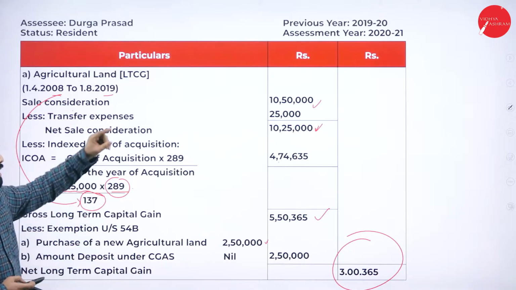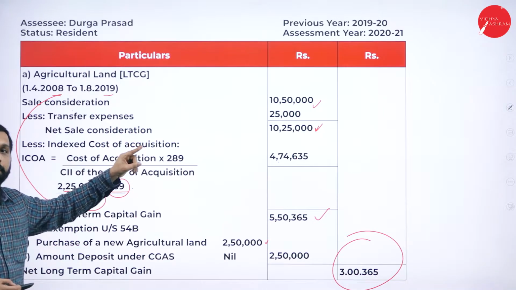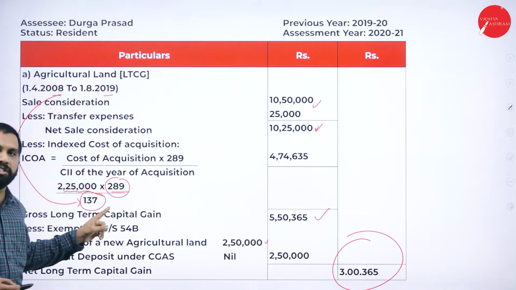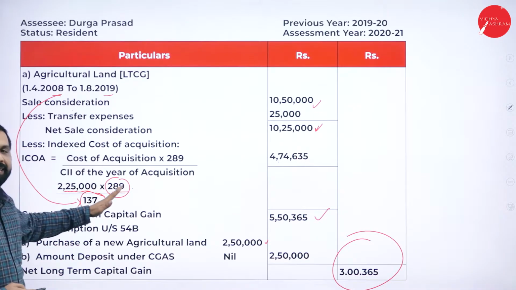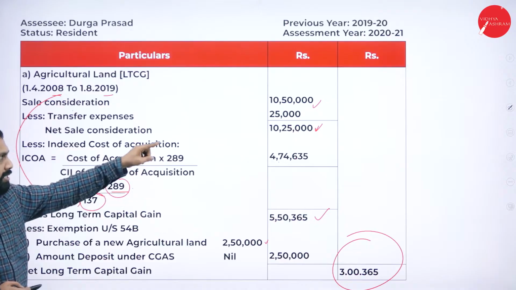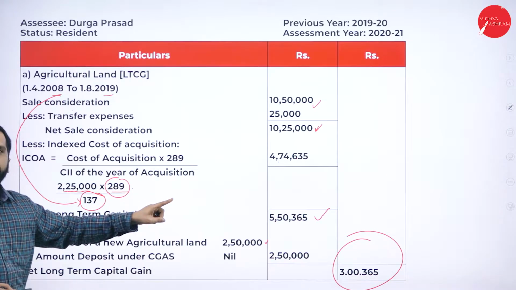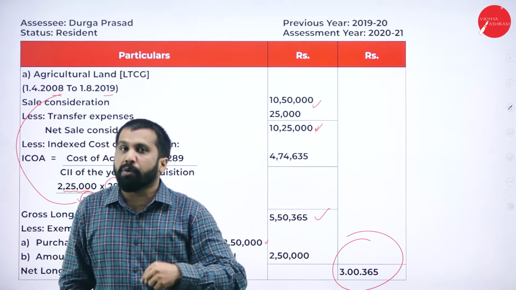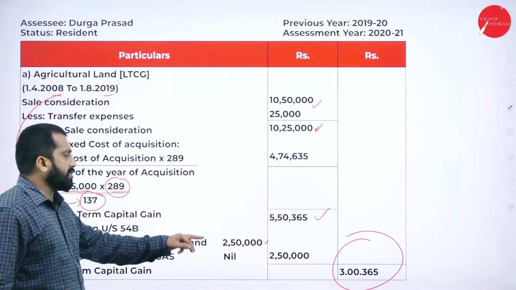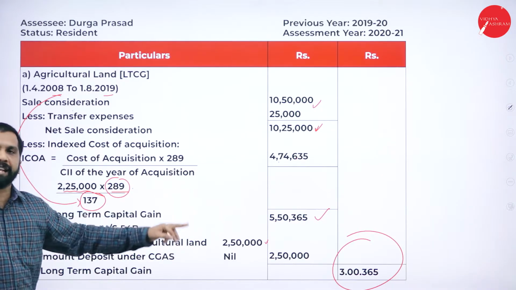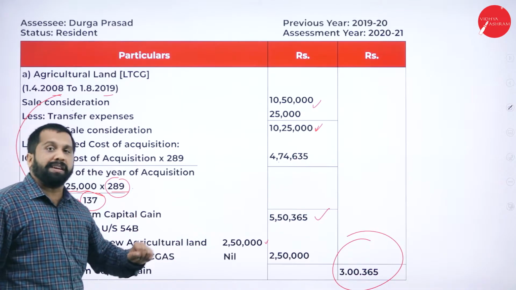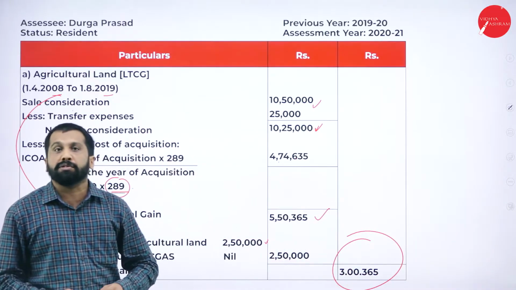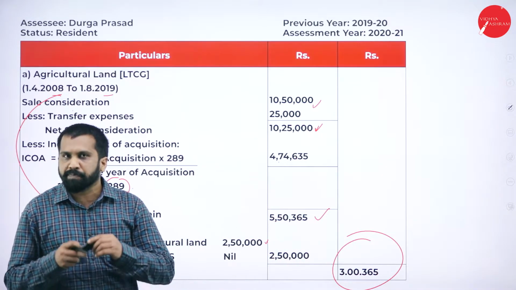Very simple. Sale consideration minus any commission paid. You will get net sale consideration. Take your purchase price. Purchase price, if it is a long term, take indexation. After doing indexation, sale minus purchase, you got 5,50,000. From 5,50,000, you have an option. You can purchase one more house, one more land. In this, he has purchased one more land for 2,50,000. That has to be deducted, and he has to pay tax on only what? 3,365,000. On this, he is supposed to pay tax. Hope you are clear. Good.